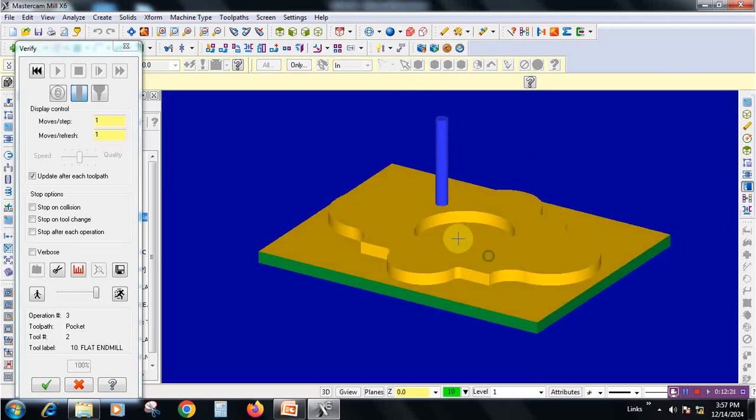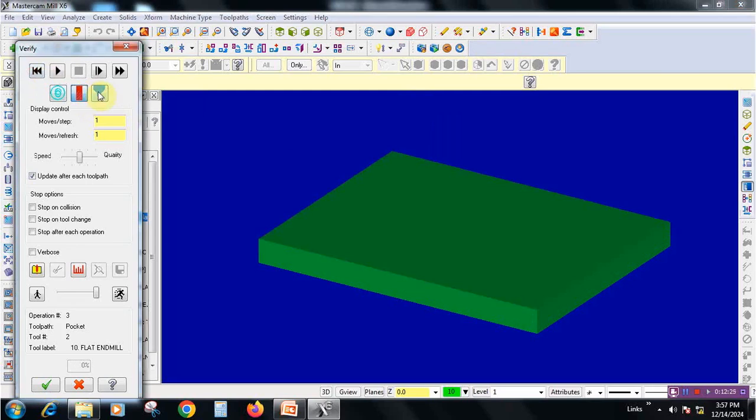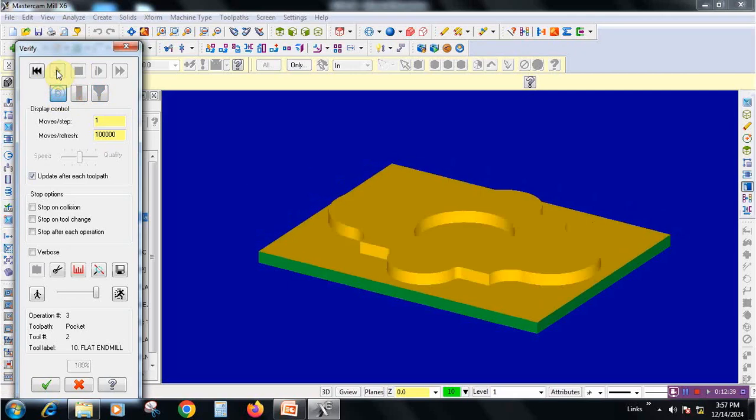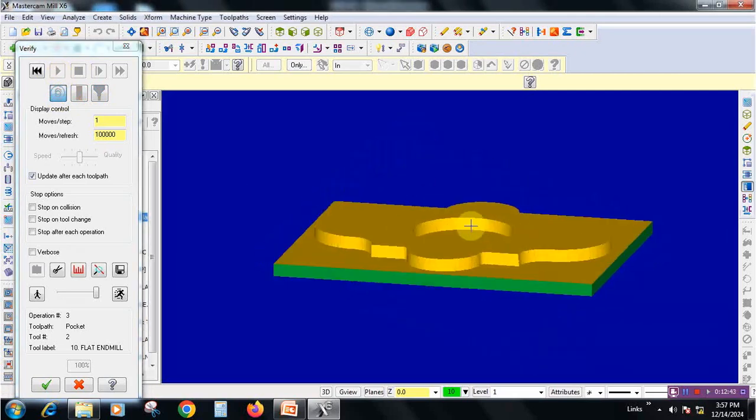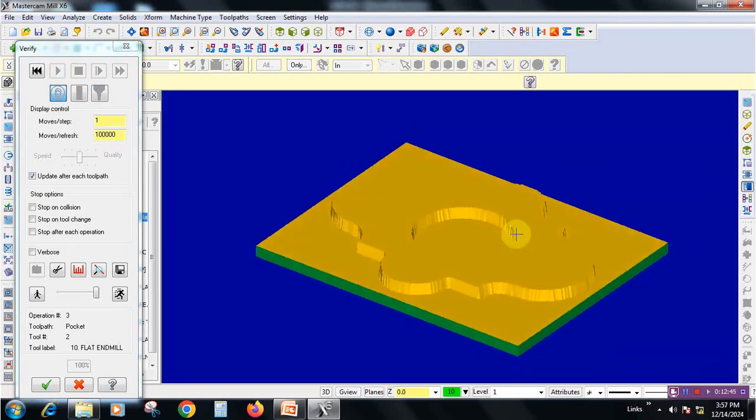Suppose we want to see the tool holder, go back and select this icon and start. So we will get the tool holder also. If we want to see the product immediately, just click here and click one. Now we can see the full view.